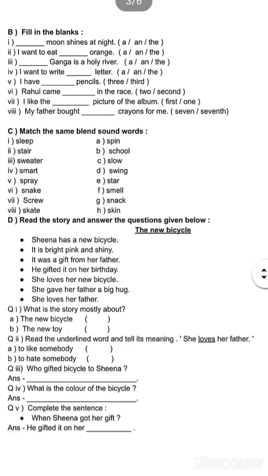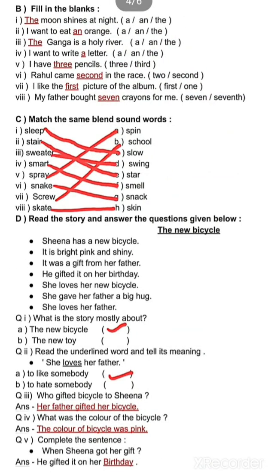I have dash pencils. What will I write? A cardinal number or an ordinal number? I am not telling the position of the noun, I am telling how many nouns there are. I have dash pencils. How many pencils do I have? I have 3 pencils, so I will fill in 3 here.